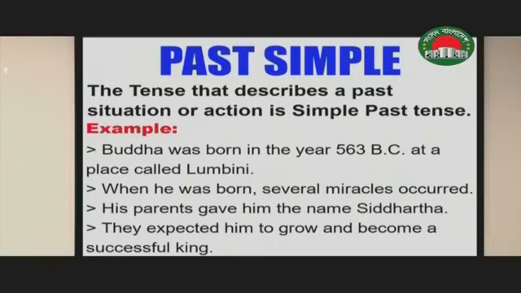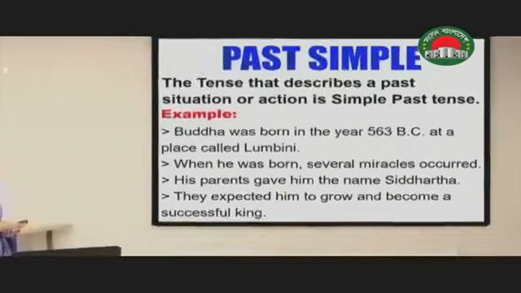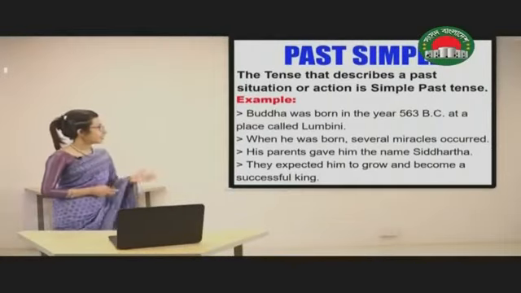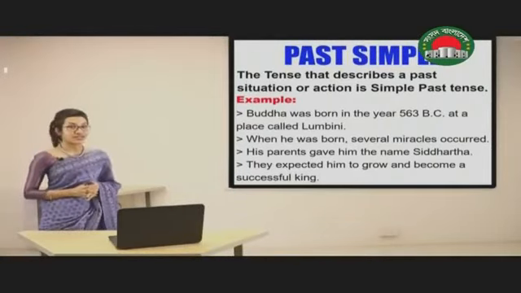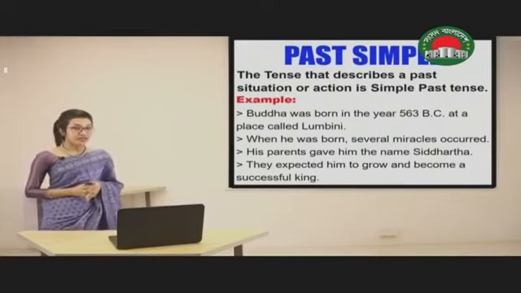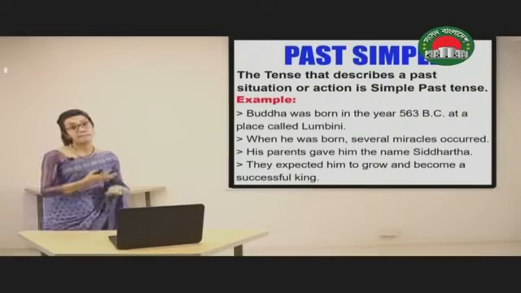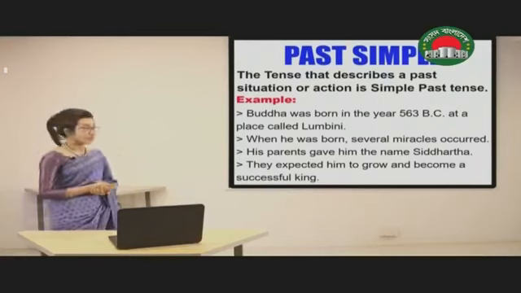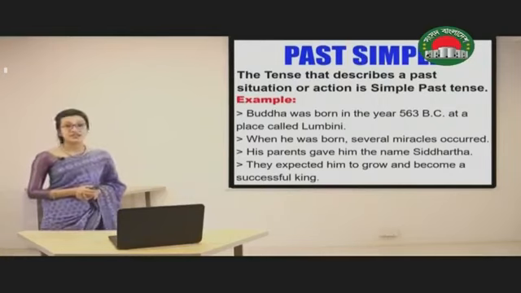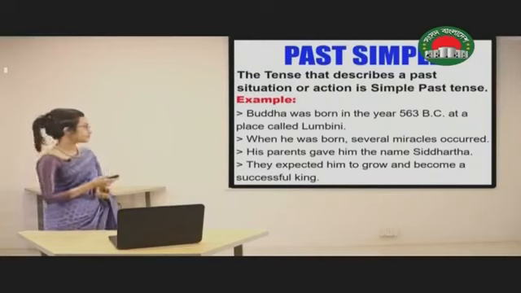When he was born, several miracles occurred. His parents gave him the name Siddhartha. They expected him to grow and become a successful king. In all these examples, we can see that the events that have been referred to here happened in the past. For this reason, we have used past simple tense here.